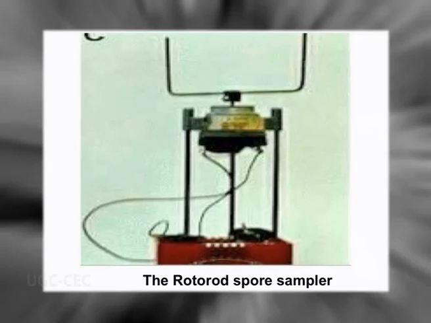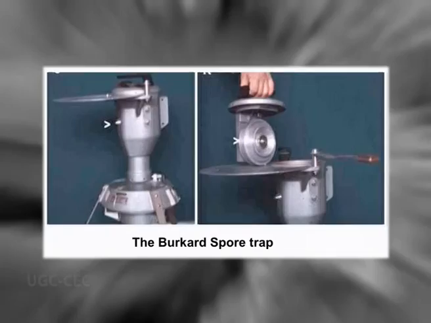One important device is the rotorod spore sampler, where there is a typical U-shaped rod rotated by a motor, and it will trap the spores inside the Petri plate, and you will see typically colonies. These fungal colonies can also be trapped by another one, called the Burkard spore trap, where there is a metallic cylinder with a rotating wheel, and there is a slit below, and through this slit the fungal spores will be trapped and you will see those fungal colonies.